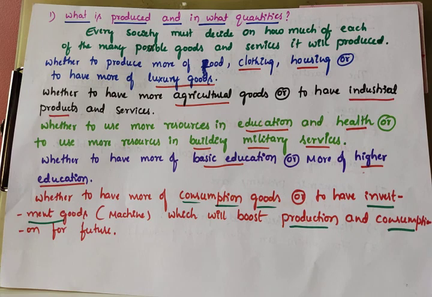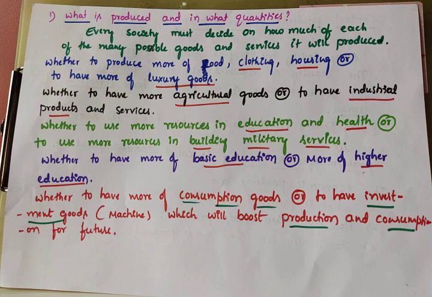Why are we using this word choice? Because resources are less. If resources were more and wants were limited, there would be no need to study economics. But human wants are unlimited and resources are limited. So we should select, we should choose. Which one is best, which is necessary, which is good, depends upon the situation. In this situation, three important problems arise: what to produce, how to produce, and for whom to produce.